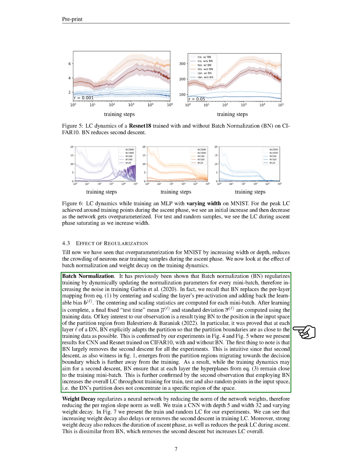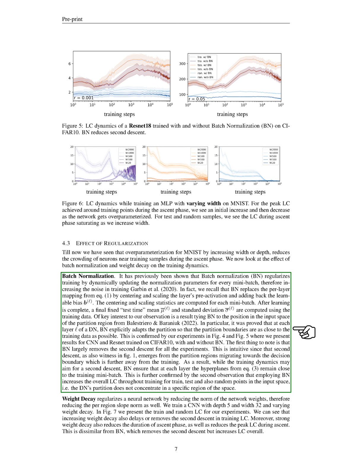In other words, while the training dynamics may aim for a second descent, batch normalization ensures that the hyperplanes at each layer remain close to the training mini-batch. This is further supported by our observation that using batch normalization increases the overall learning curve throughout training for train, test, and also random points in the input space. This means that the network's partition does not concentrate in a specific region of the space.